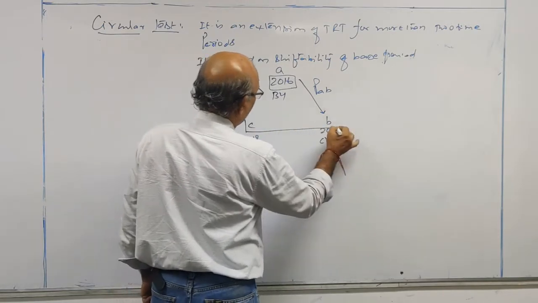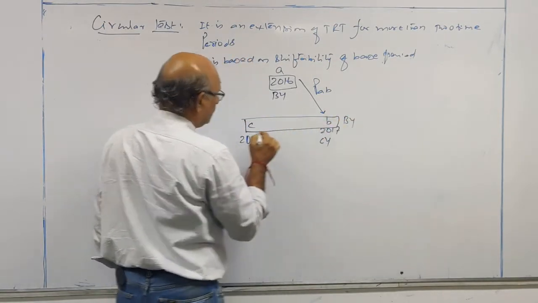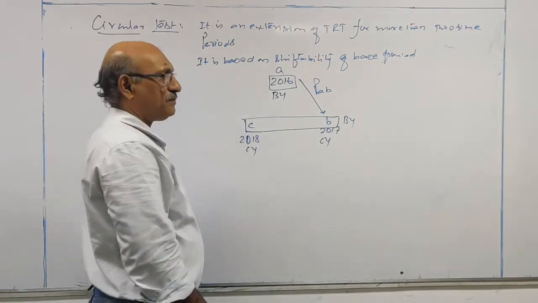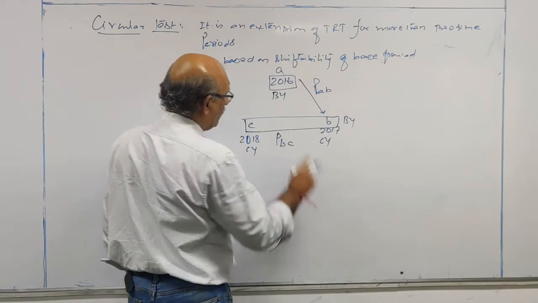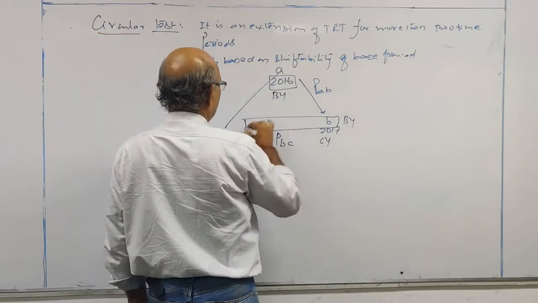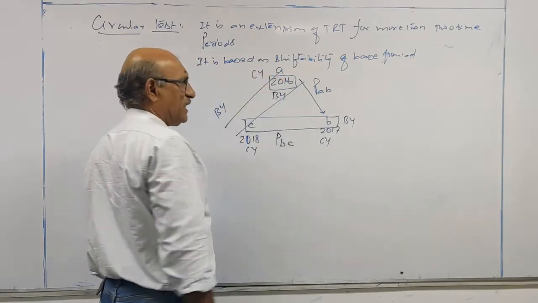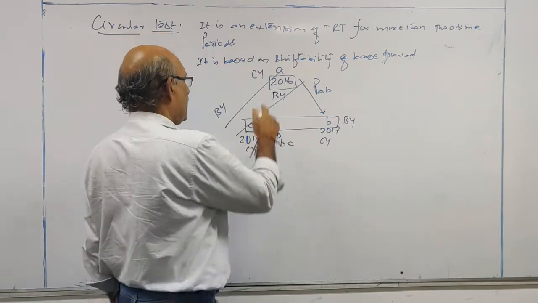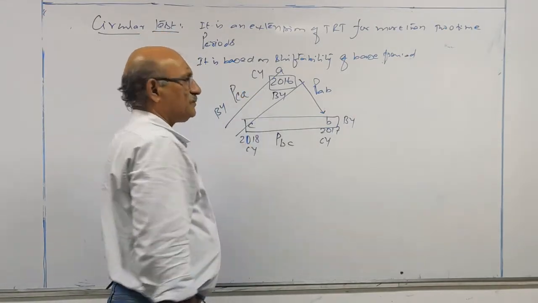Now consider the next 2 periods: this becomes base year and this becomes current year. Again I calculate the index number, denoted by PBC. Now take these 2: this becomes base year and this becomes current year, and the index number is PCA.